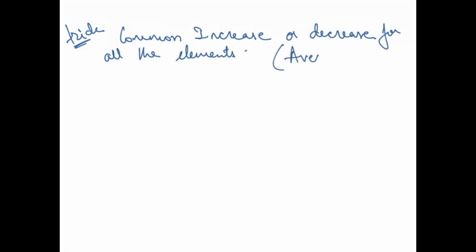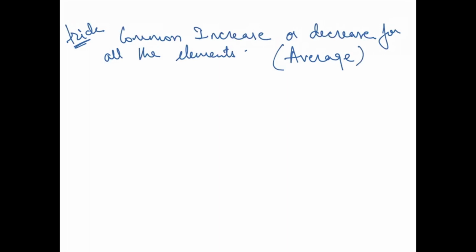So this question is related to the average. Now what are we saying? If all the elements in a series are increased or decreased or multiplied or divided by a certain number, then the old average should also be added, subtracted, or multiplied or divided respectively to get the new average.